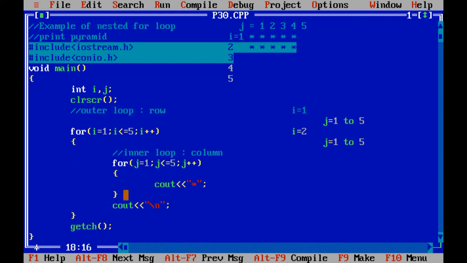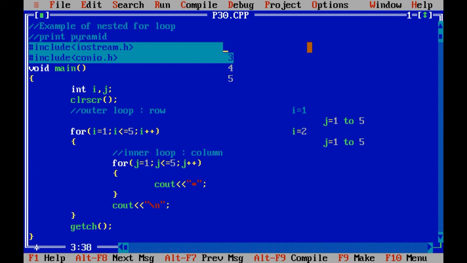It comes out of the loop and the next statement is \n. So it will go into the third line, and in this way it will print 5 times asterisk on the screen. Let us run this code.